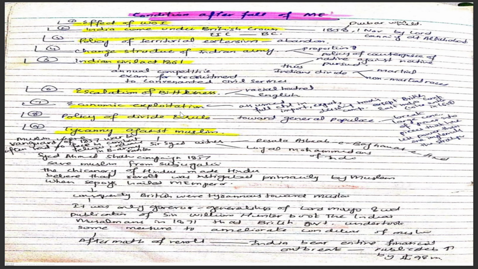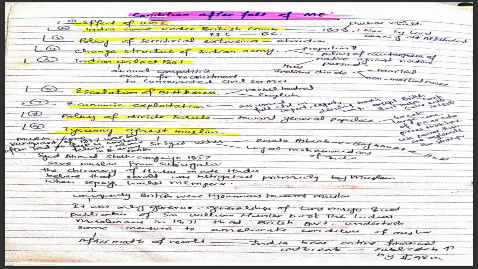The British had full control over import, export, and trade, except for the British East India Company, which entered in 1608. After the fall of the Mughal Empire, economic exploitation happened, and full import and export was given to the British under the East India Company.